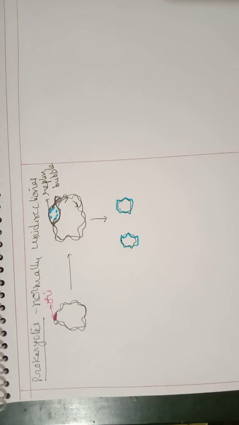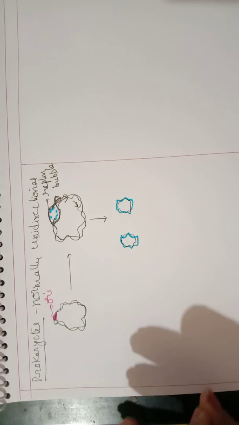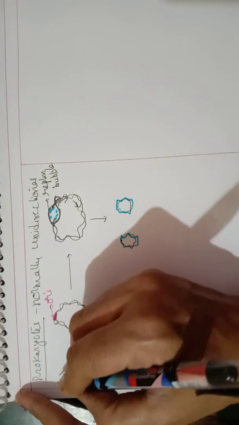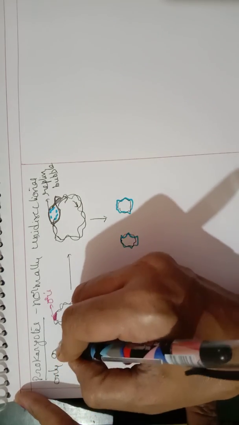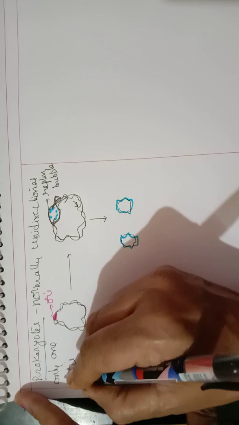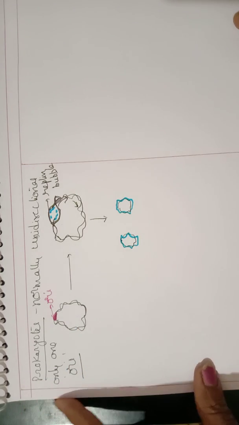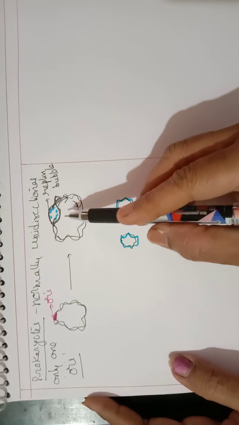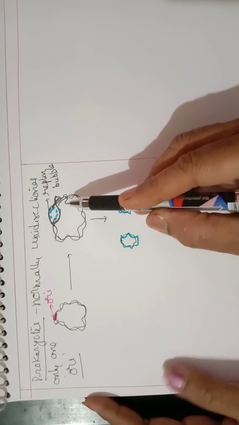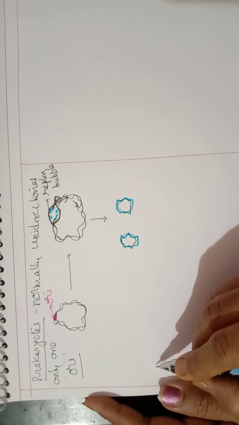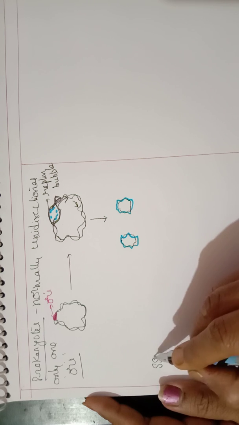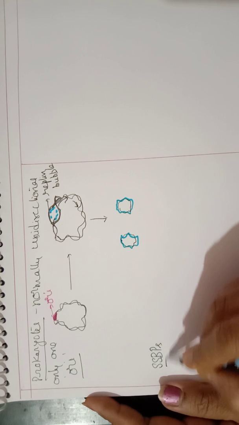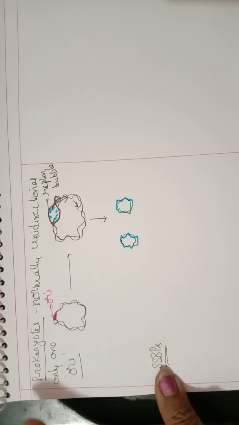So bubble formation will depend upon the number of origins of replication. In prokaryotes, there is only one origin of replication. So therefore, only one replication bubble will be formed. Now, once the unwinding takes place, the single-stranded binding proteins, I am going to explain this separately.